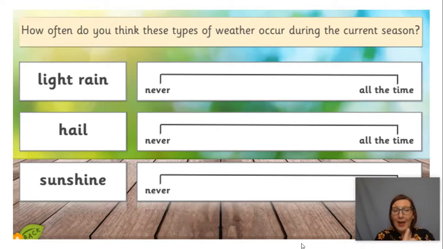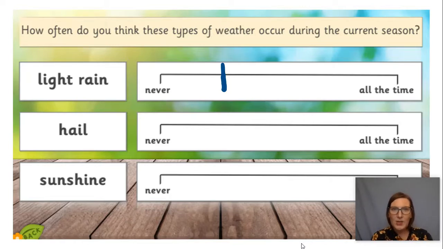Now I'm going to ask you in a minute to pause the video, and I want you to mark on our line there. Can you see we've got never to all the time? And I want you to put a mark where you think it would be if we had light rain. Do we never get light rain in winter, or do we get light rain all the time? I'm going to show you my one first for the light rain. So I think in winter we get light rain, not very often. Often we get quite heavy rain in winter. So I've marked it there.